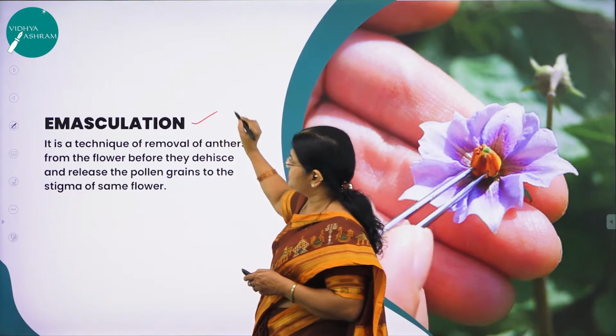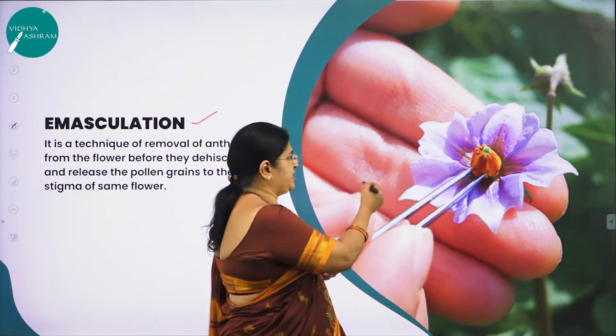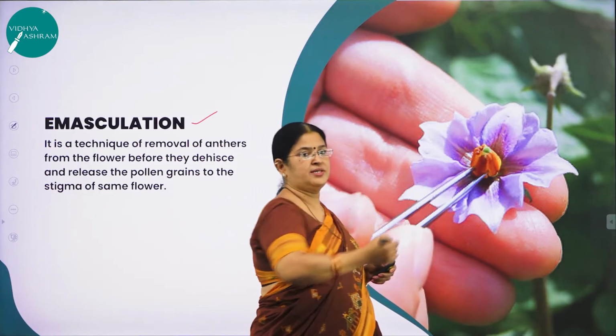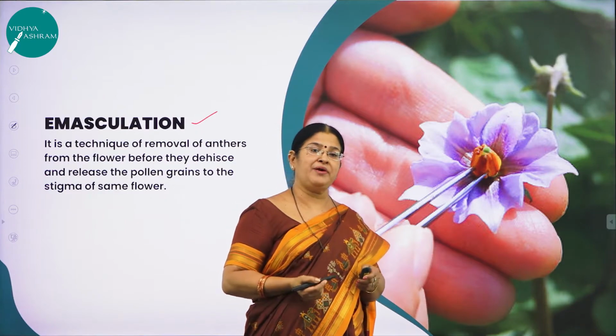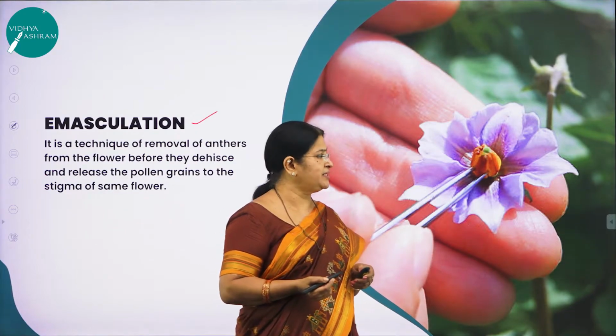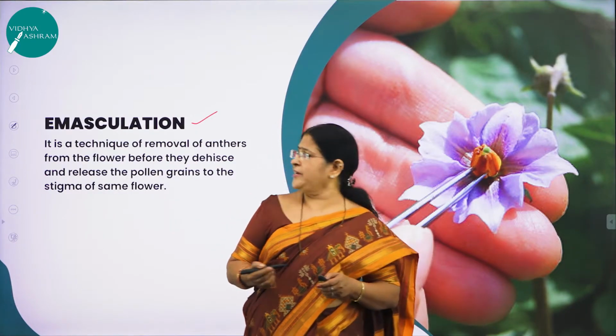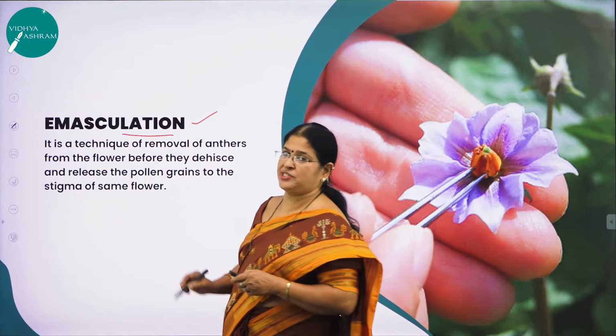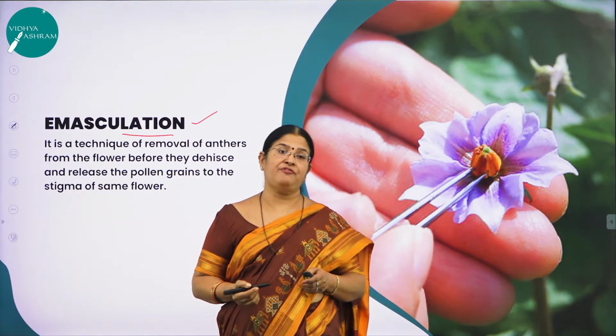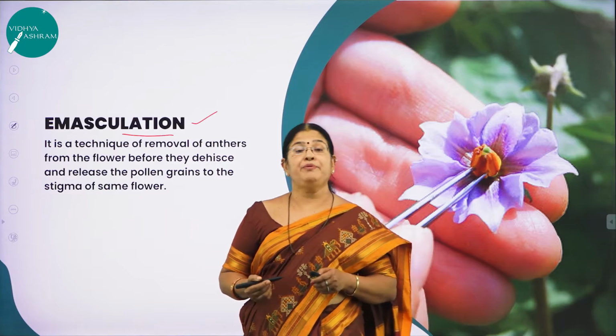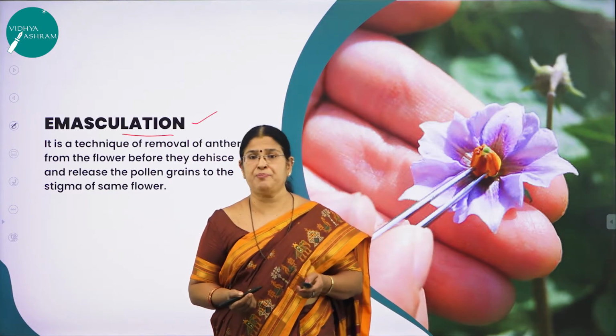So what is emasculation? Here you can see in this beautiful picture, only the anthers are removed. What is an anther? Anther is nothing but the male reproductive unit, right? So here, what is emasculation? It is a technique of removal of anthers from the flower before they dehisce and release the pollen grains.